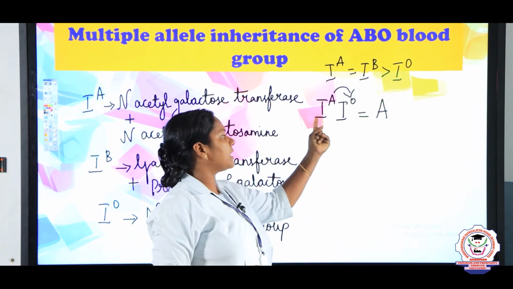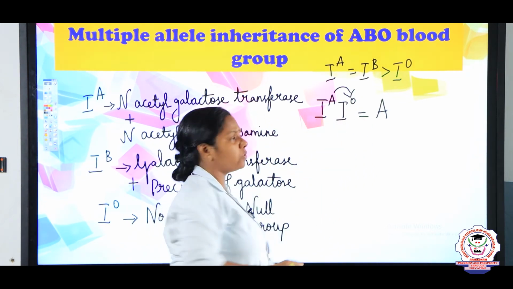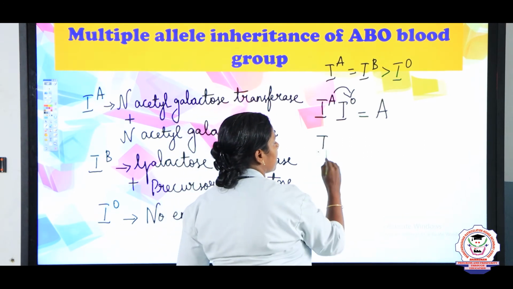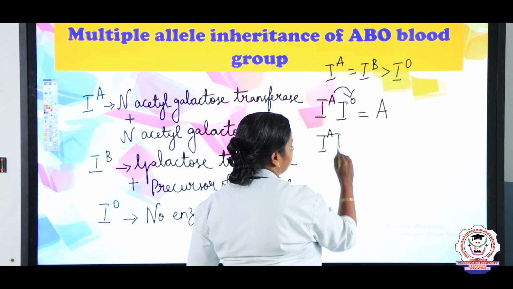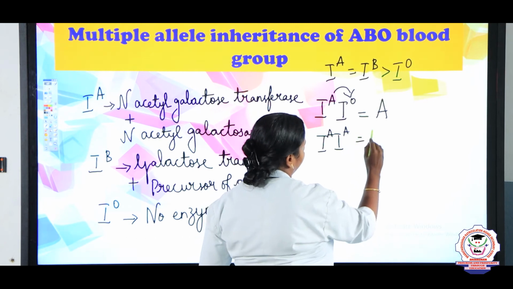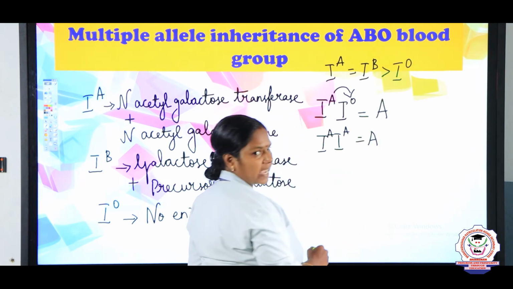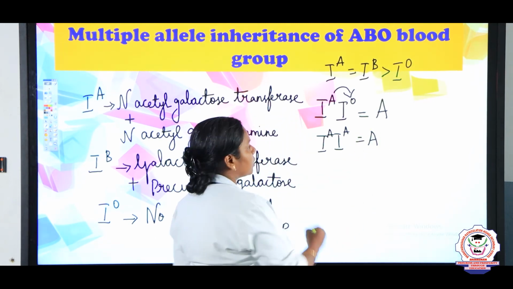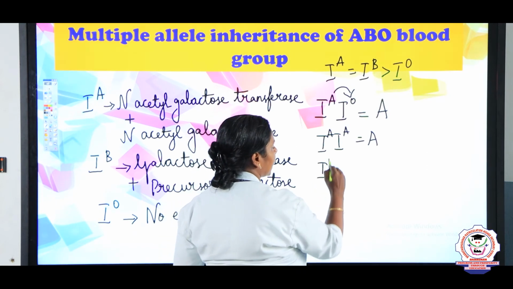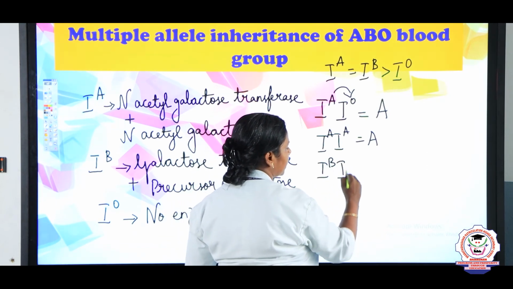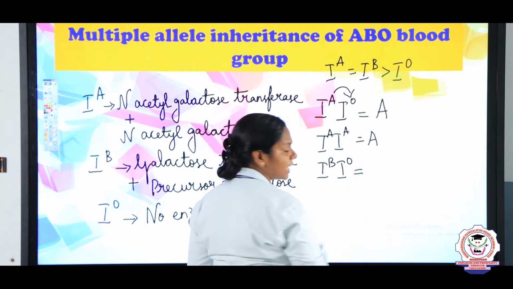So, the person possesses the A antigen only, and the person with IA IA also has the A blood group, possessing the A antigen. Next, the person with the alleles IB, IO, what is the blood group, children?